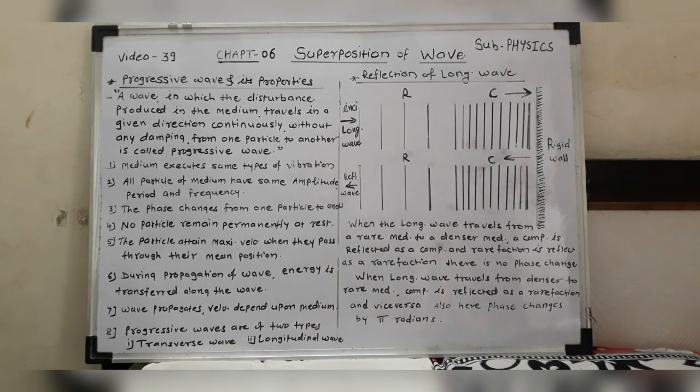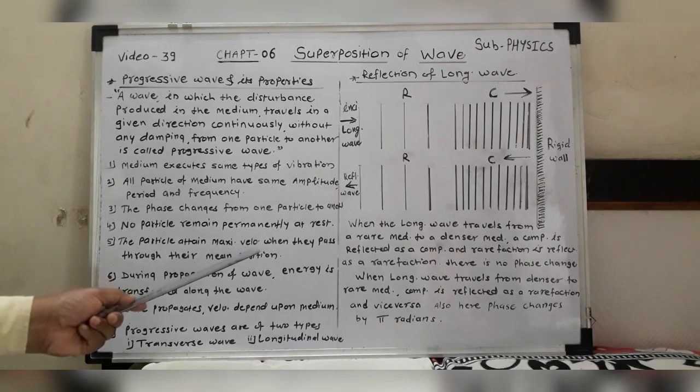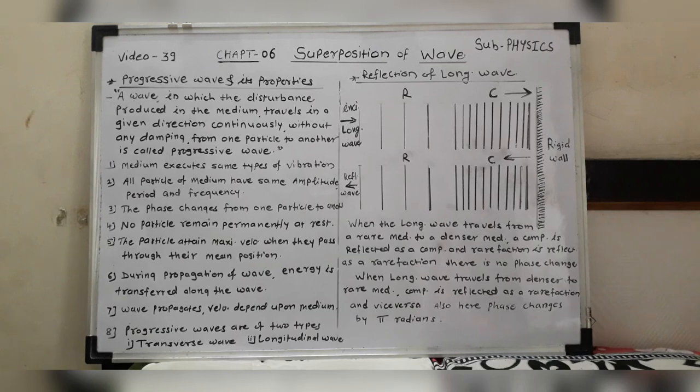The next property is that the particles attain maximum velocity when they pass through their mean position. The velocity of a particle is maximum when it passes through its mean position. It should be maximum. Understand?